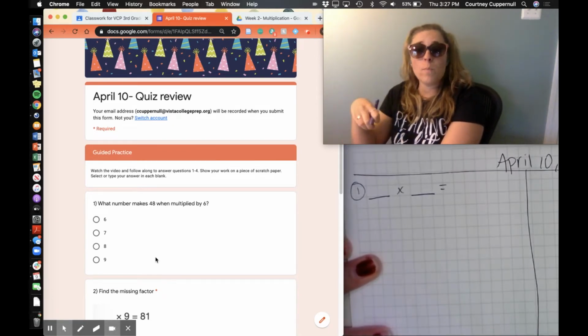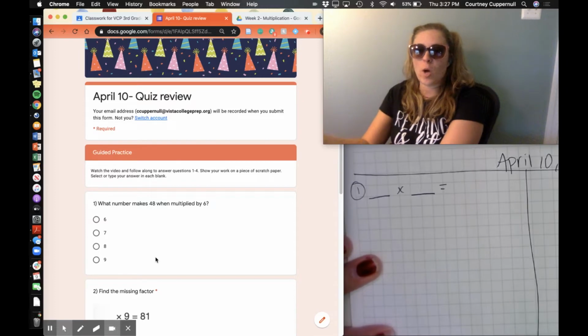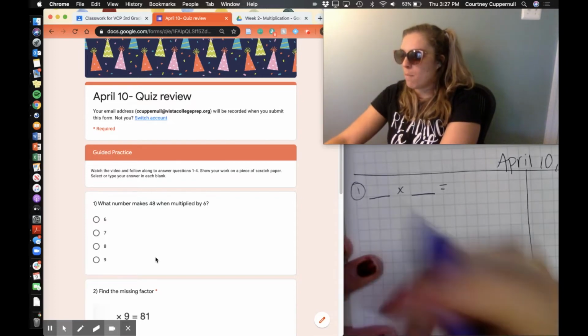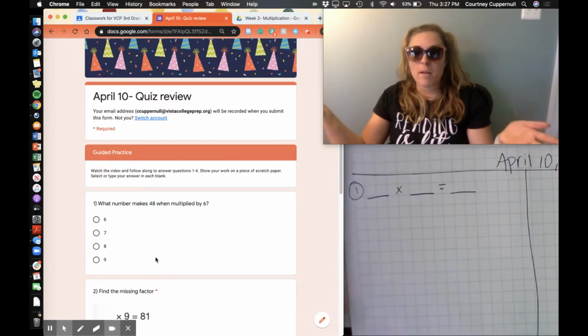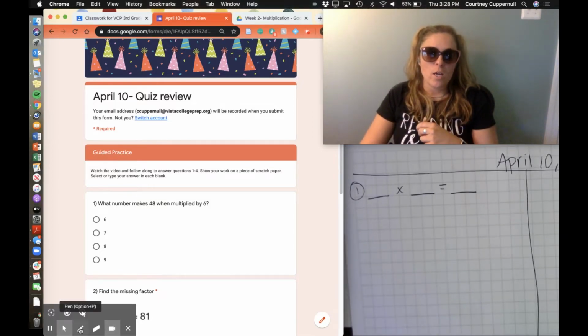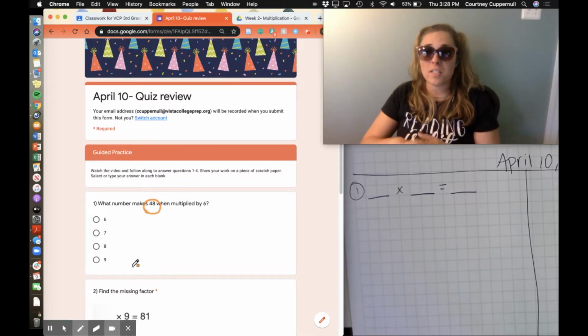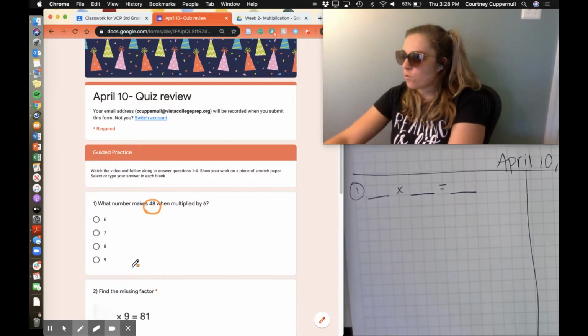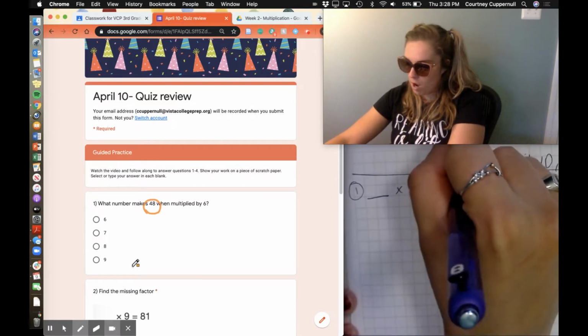In this case, this question has given me some information, so I'm going to put that into my blank multiplication equation. What number makes 48? Immediately I'm thinking, makes 48. 48 must be my product. If it makes 48, that's the total amount I'm going to have. So 48 must be my product.